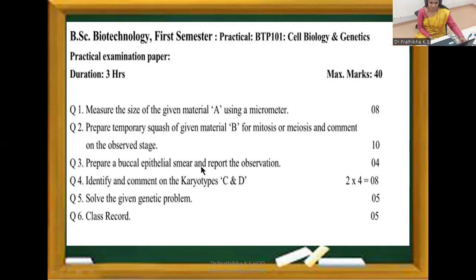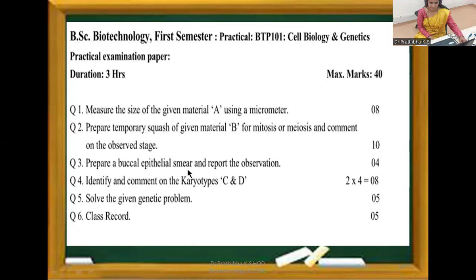Prepare a buccal epithelial smear and report the observation, carries 4 marks. Identify and comment on the karyotype C and D. Each karyotype carries 4 marks. So 8 marks. Solve the genetic problems. It carries 5 marks. Then coming to the class record, it carries 5 marks. Okay. Here in question number 1, when you are performing micrometry, the calculation part, all those things, 4 marks. Writing pattern. Then the performance is 4 marks. So total 8 marks. Then while preparing the mitosis or meiosis slide, performance carries 5 marks. Writing part carries 5 marks. Okay.